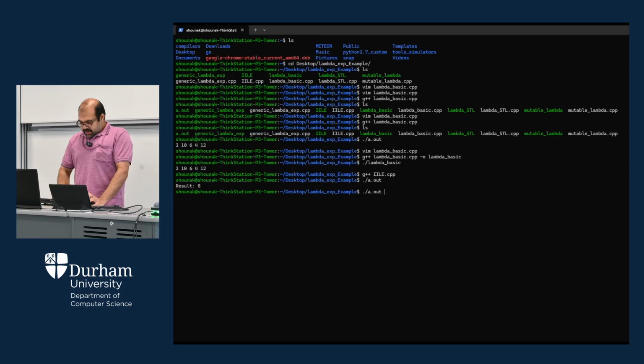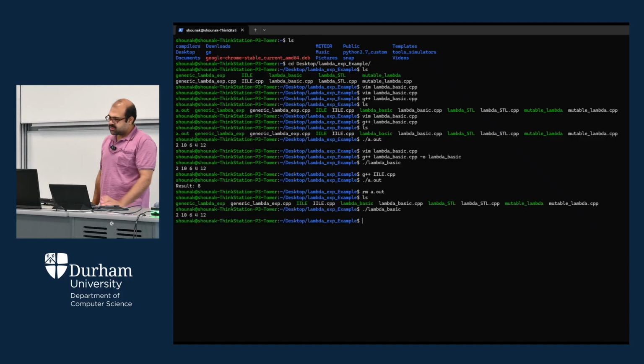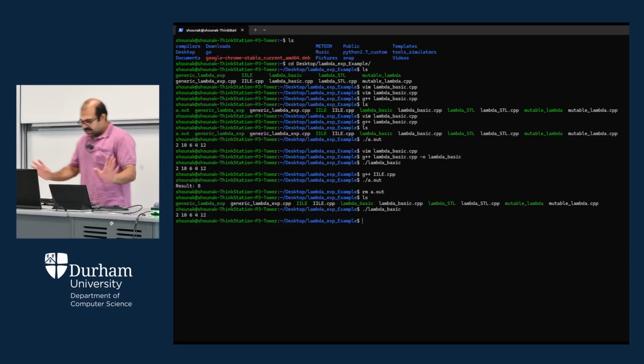Okay, let's delete a.out here now to avoid any confusion. So I don't have the a.out here. I don't want to keep it here. Let's take a look at lambda_basic once again. So lambda_basic still prints 2, 10, 6, 4, 12. So that's how it should work. Well, so we have seen the lambda basic. Next we are going to take a look at the generic lambda expression.